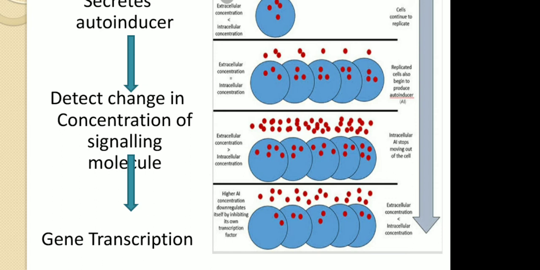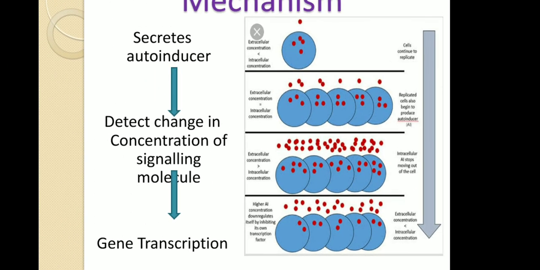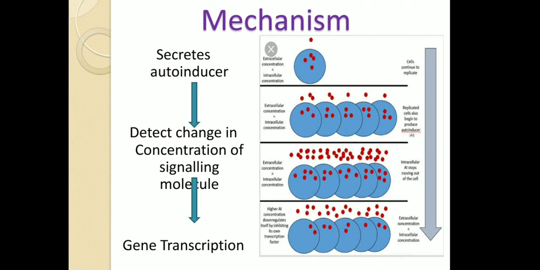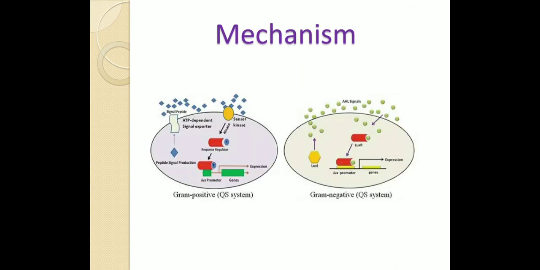A higher concentration of autoinducers downregulates itself by inhibiting its own transcription factors, and therefore the extracellular concentration of signaling molecules becomes less than the intracellular concentration.